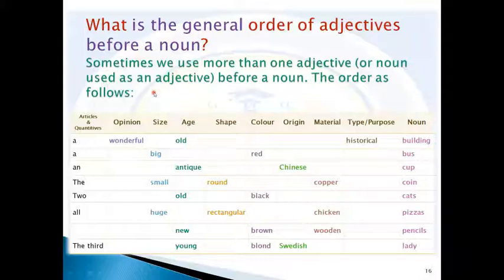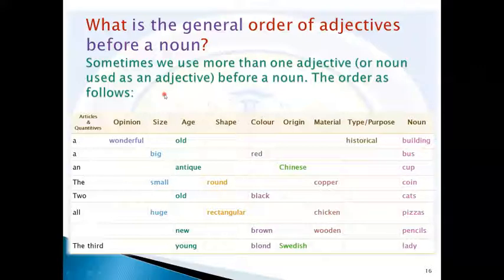Let's say two different adjectives, descriptive and let's say qualitative, or quantitative adjectives, or even some other order. Let's say we want to use a proper adjective and a descriptive adjective. Which one of them should come first?